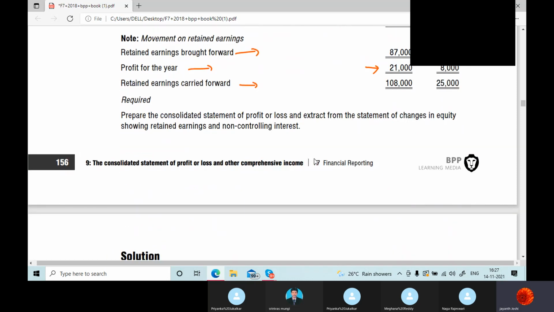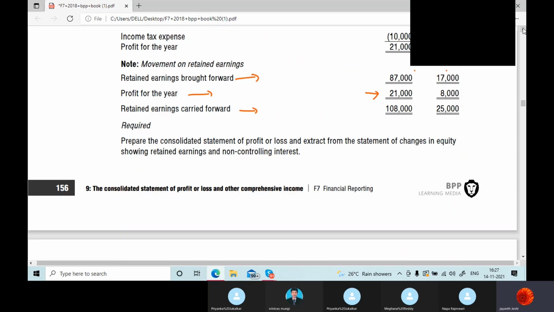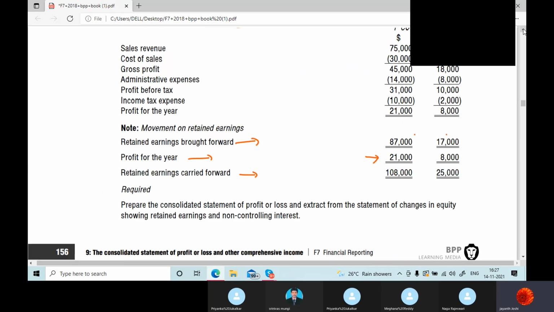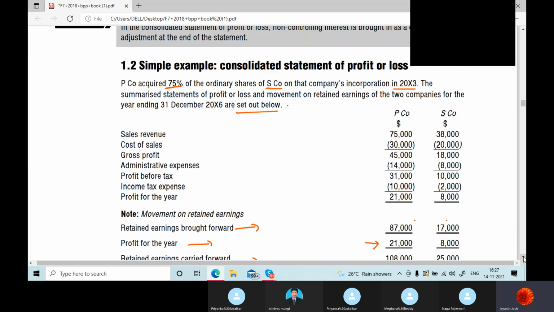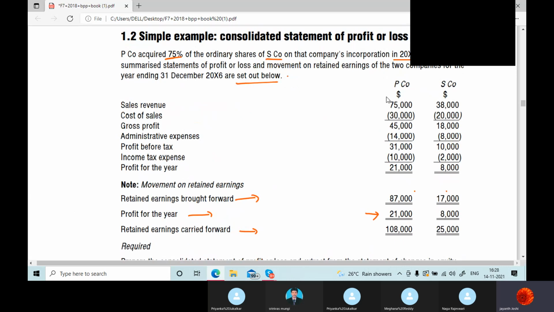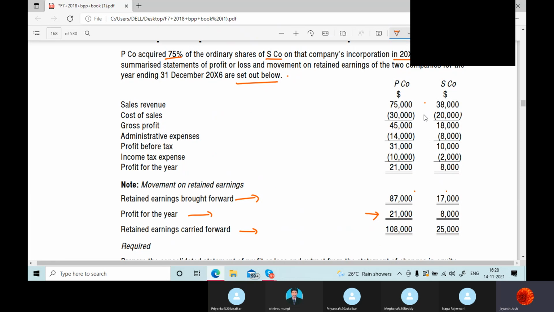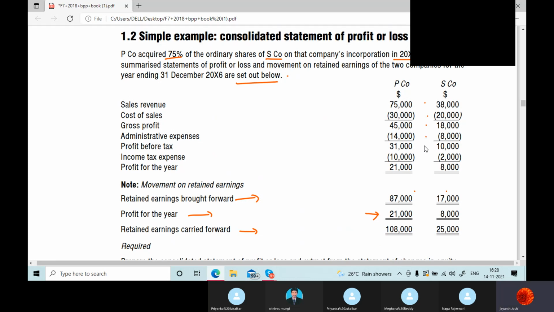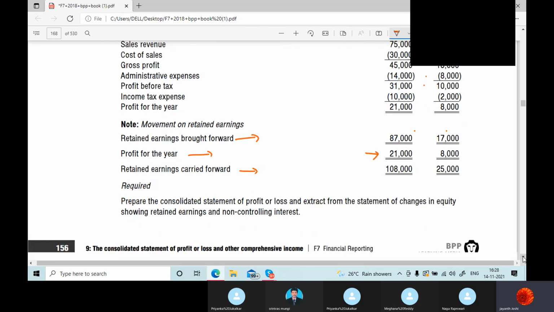This is a question without any adjustment yet of anything, so it's a plain and simple question. Let us do the consolidation right now. We'll add up everything here. We'll add the revenue, add the cost of sales and deduct. We'll get a combined gross profit, then we'll deduct the administration expenses. We'll get a combined profit. Let's see how it goes.